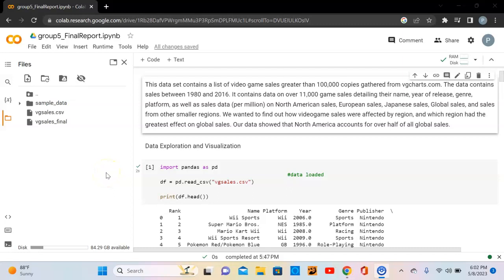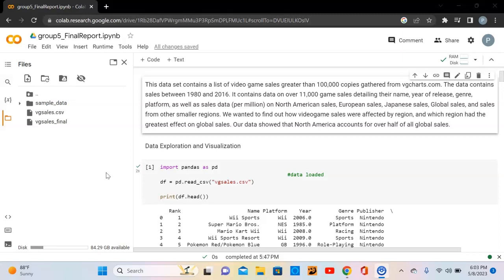This dataset contains a list of video game sales greater than 100,000 copies gathered from VGCharts.com. The data contains sales between 1980 and 2016 on over 11,000 game sales detailing their name, year of release, genre, platform, as well as sales data per million on North American sales, European sales, Japanese sales, global sales, and sales from other smaller regions. We wanted to find out how video game sales were affected by region, and which region had the greatest effect on global sales.